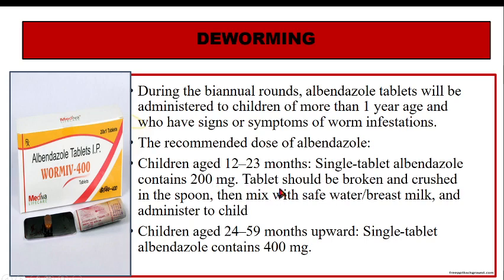And for this, the tablet has to be broken down. Then we can mix it with maybe safe water, maybe breast milk, and then this can be given in a spoon. And after 2 to 5 years the child can take a single tablet which contains 400 mg. So from 12 to 23 months it is 200 mg, and from 24 to 59 months it is 400 mg.